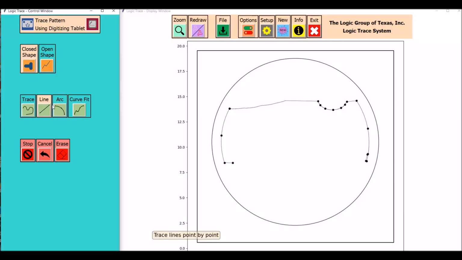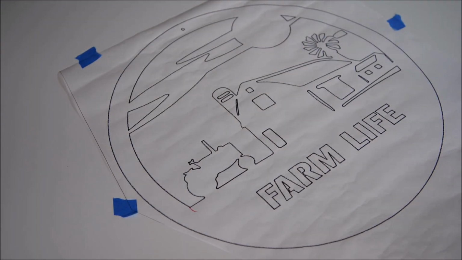As I carry on with my tracing, it's probably a good spot to talk about the new Logic Trace 2022 program, as it's been completely rewritten, utilizing new technology, and works with all the computers, and that includes the Mac. The program has 2 windows. On the left side is the control window, and on the right side is the display window.